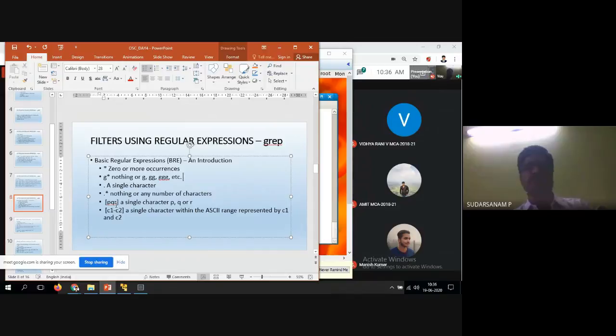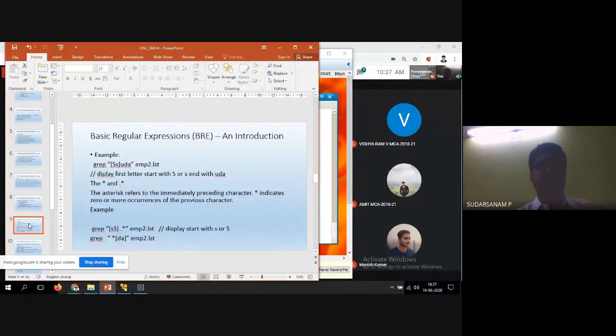I will show you examples of how this will work. Now, C1 to C2 is nothing but a single character within the ASCII range from C1 to C2. So now one more is called regular expressions. Examples have been given here. How it will be working, we have to see now.